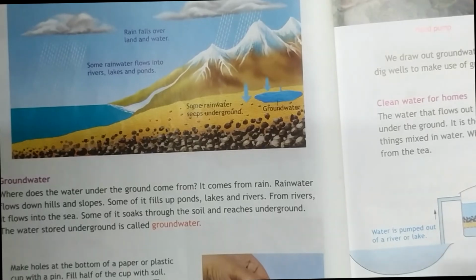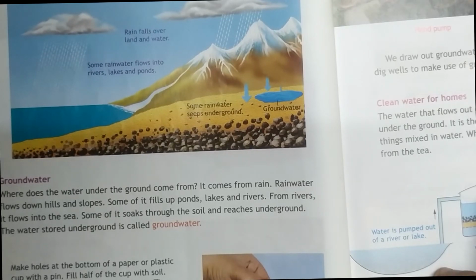Water, where water comes from, just for a revision. Where does water come from? It comes from the rain. The main source of water is the rain, and we have learnt about groundwater. What is groundwater? Groundwater is nothing but the rainwater.